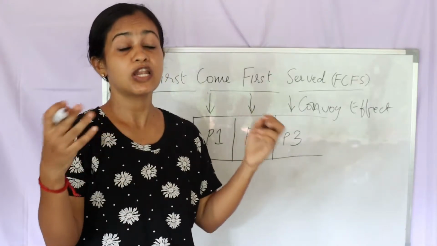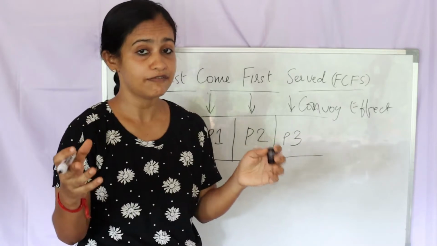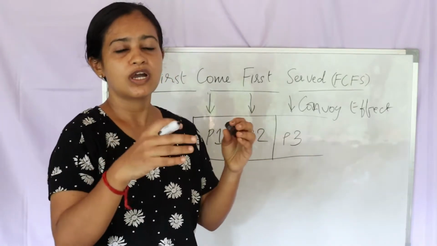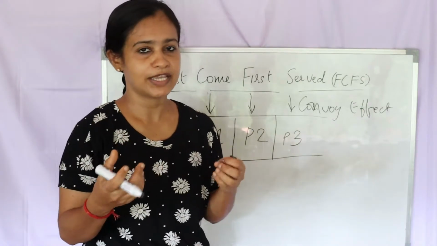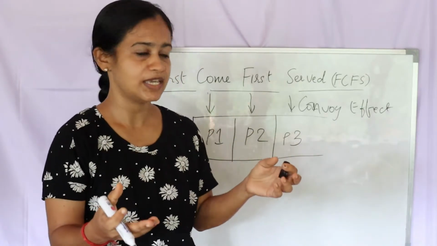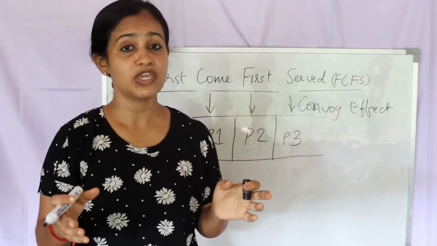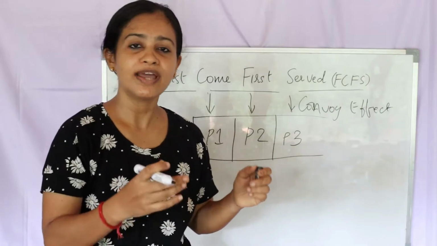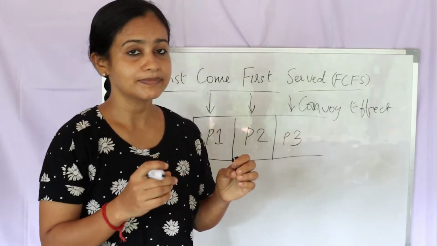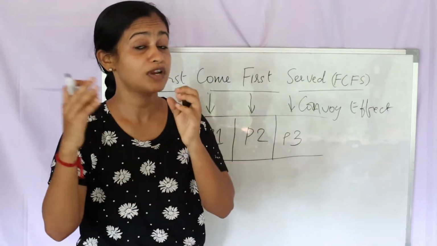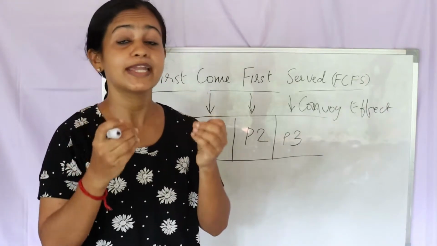That means a lot of billing is to be done and you will have to wait all that time till he finishes. Here you can't ask him, hey, I just have 2 packets of milk, can I get my things billed before you? You can't ask, because this algorithm is non-preemptive. There's no way you can get ahead of him. You have to wait till he finishes his billing. That means you have to wait a long time, though you have just 2 packets of milk to get billed.